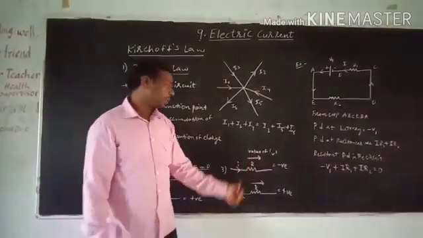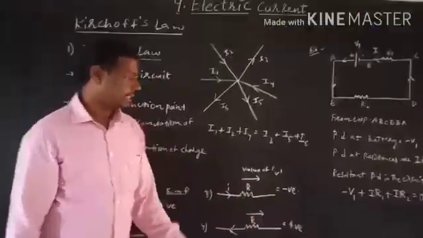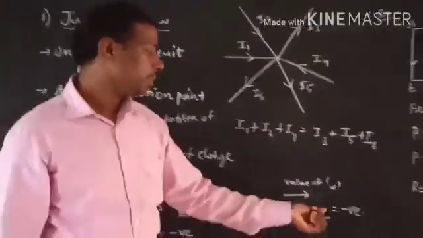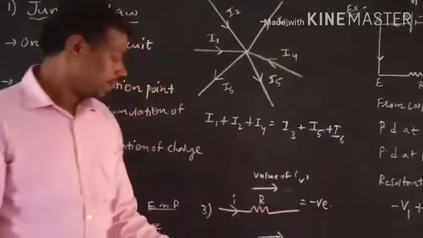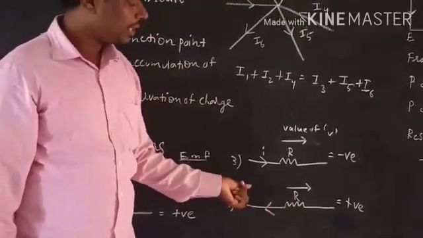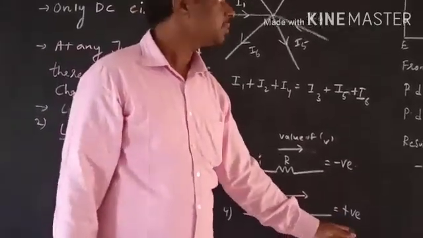Let us see the case of potential difference. For example, current is moving along the resistance like this. If we are also moving along the direction of current, the value of potential difference is negative. If electric current is moving in this direction and we are moving in the opposite direction, then the value of potential difference is positive.